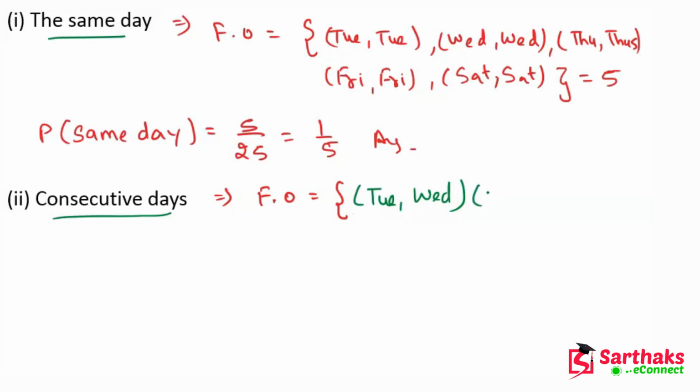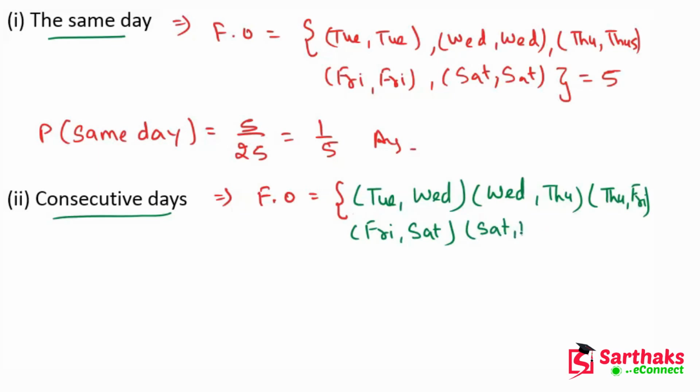Then Wednesday, Thursday, or Thursday, Friday, or Friday, Saturday. Or it may be Saturday, Friday.